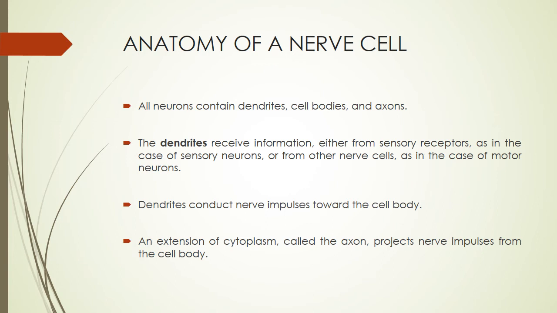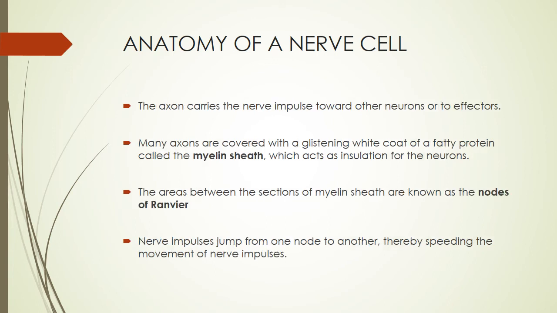What the dendrites do is that when they receive information, they convey that information towards the cell body. The axons are an extension of cytoplasm that project impulses from the cell bodies. These axons carry nerve impulses towards other neurons or to the effectors.